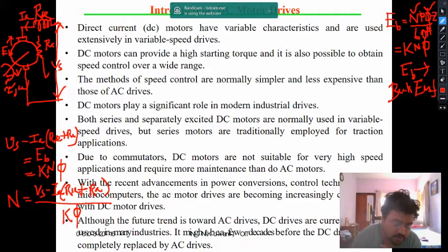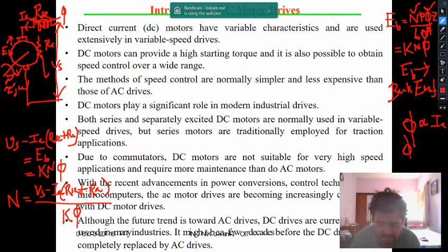Now what is your field? You are having a series field. So again, what is phi? Phi is proportional to Ia. What current is flowing through this resistance? Ia. So the more the armature current, the more the flux, that is phi. So phi is proportional to Ia, and I can write phi is equal to K phi Ia.